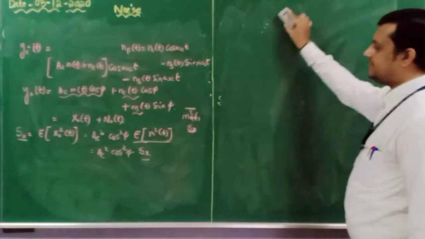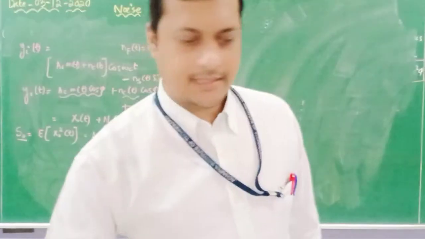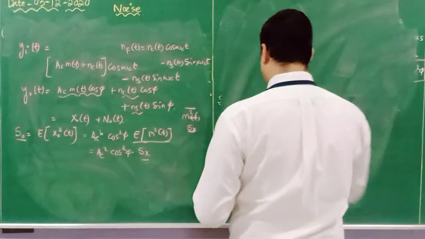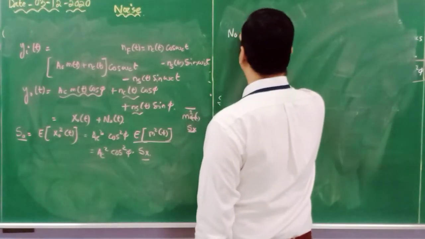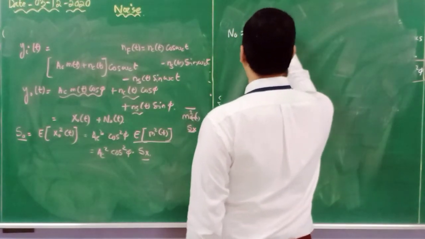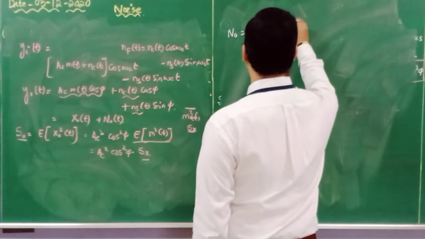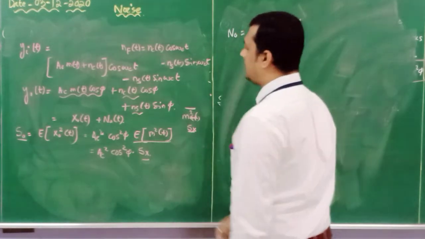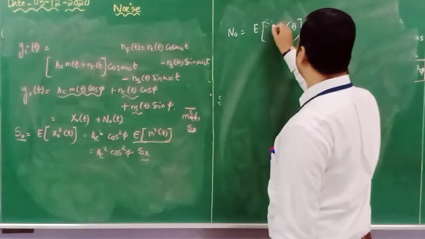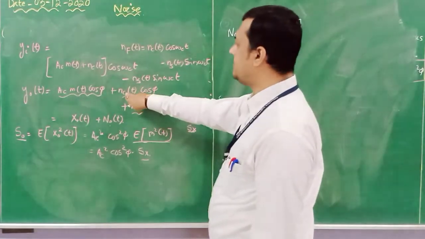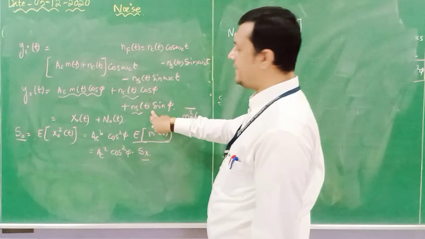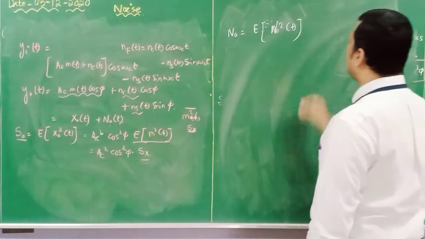So for noise, how to calculate? Let's see. Noise is equal to the expected value of n naught square of t. Now what is n naught? It consists of nc of t cos phi plus ns of t sin phi.